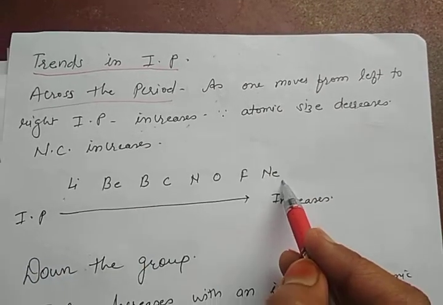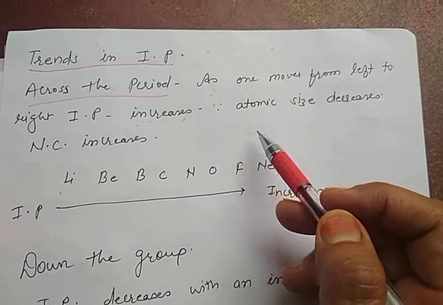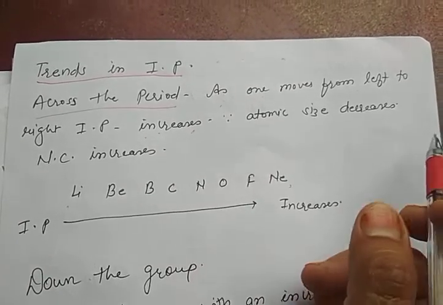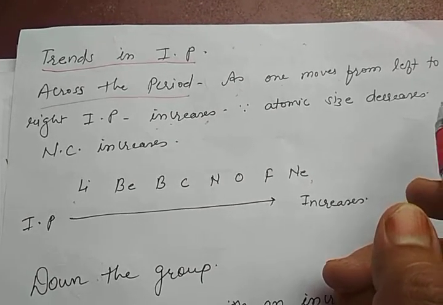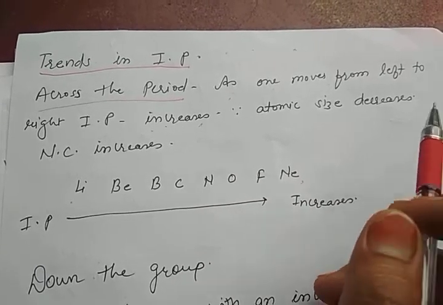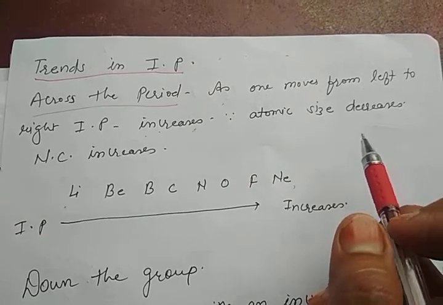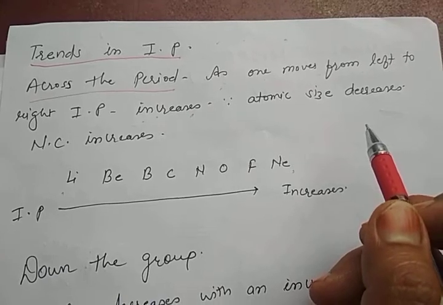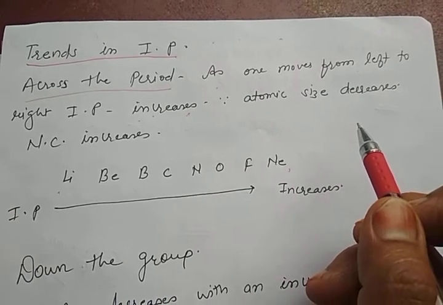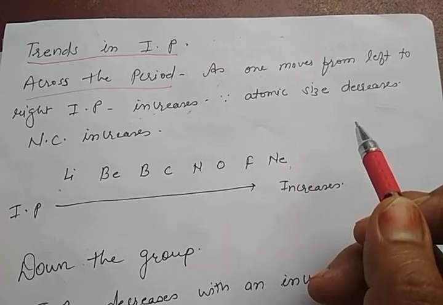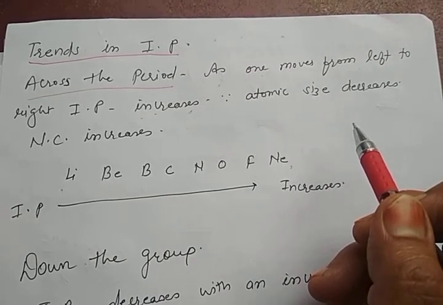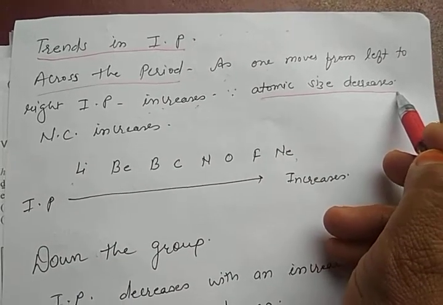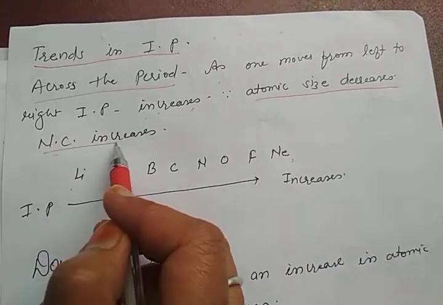From left to right, ionization potential increases because if we remember, in the last lecture we also covered atomic radius. Atomic radius decreases from left to right. Why? Because when we move from left to right in a period, atomic number increases, that is, effective nuclear charge increases. As the elements belong to the same period, they have the same number of shells. It means the atomic size is also the same. But due to the increase in the nuclear charge, a little contraction takes place in the atomic size. Thus, atomic size decreases left to right and nuclear charge increases.